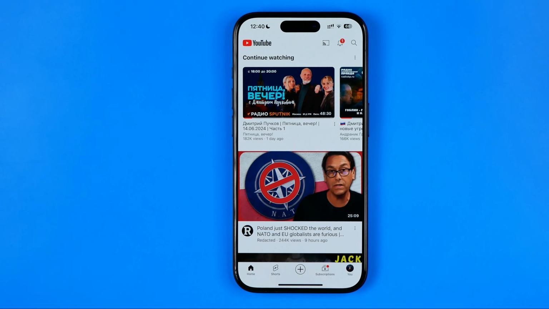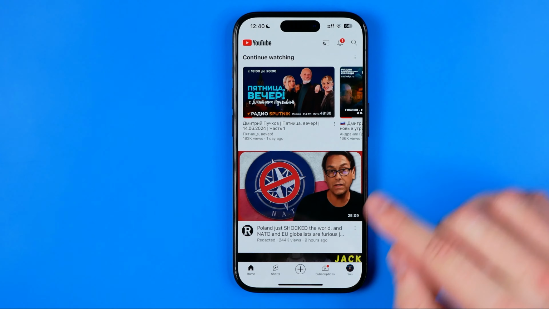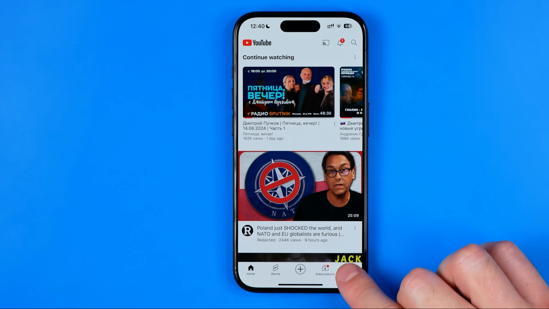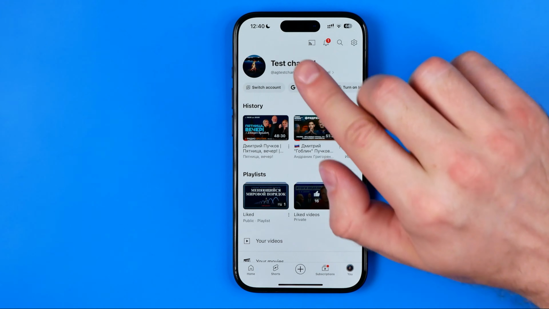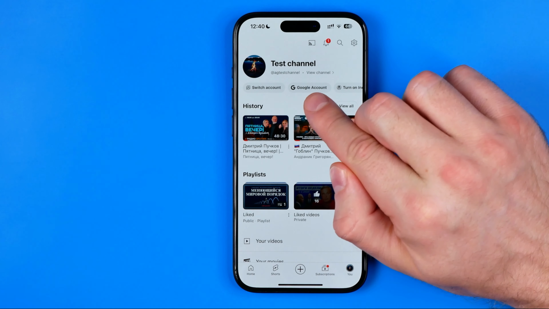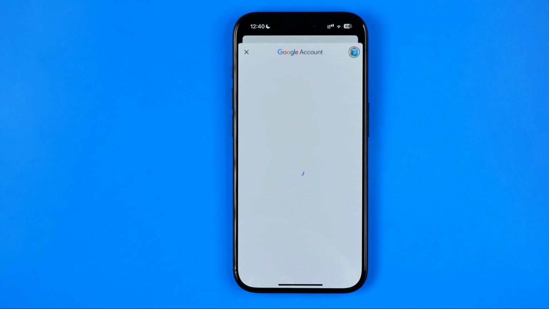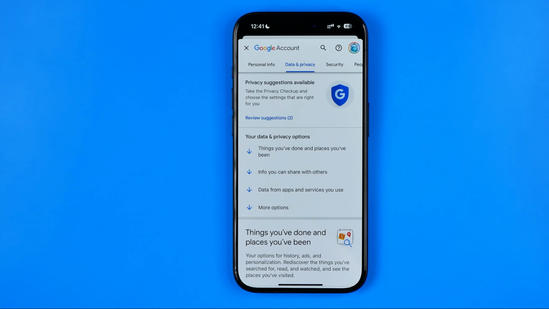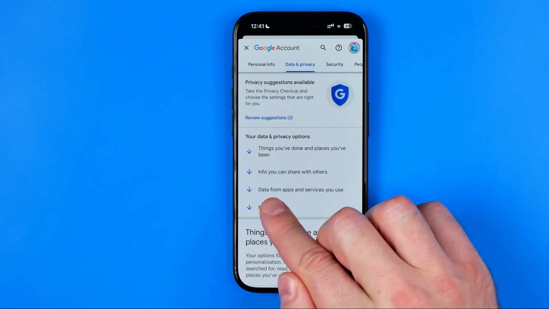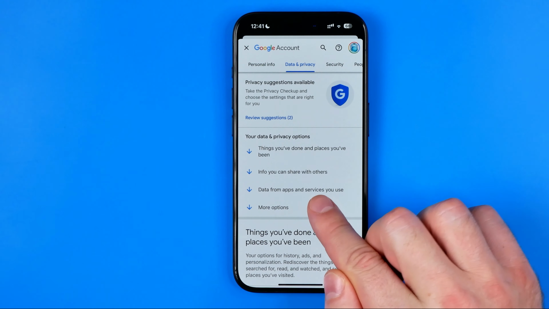Make sure you are signed into your YouTube account and then tap right here where it says You. On the next step, tap right here where it says Google account. Then you will be taken to that page where you need to tap Data and Privacy here. After that, select Data from apps and services you use.